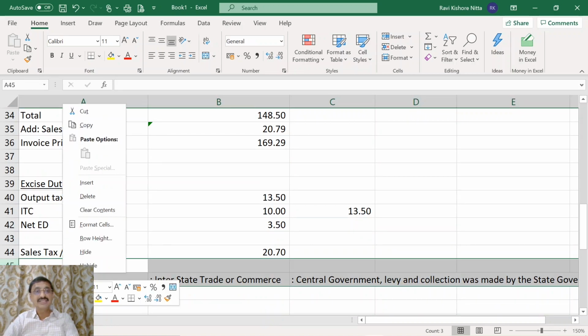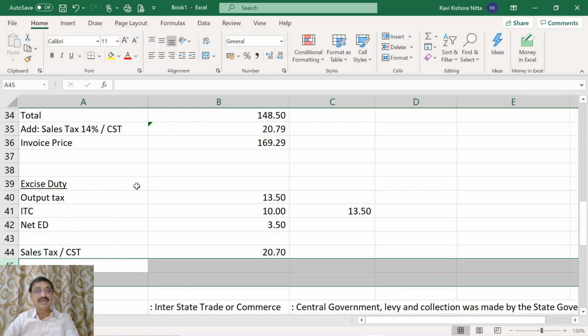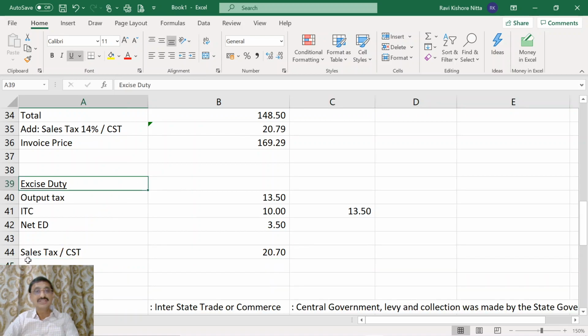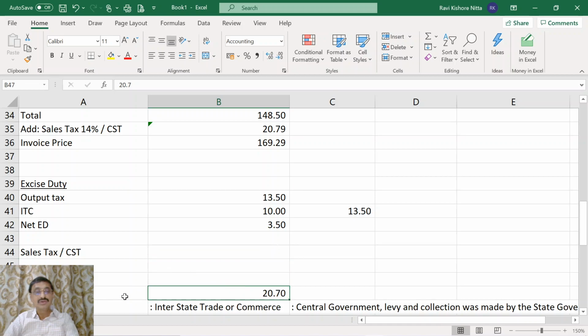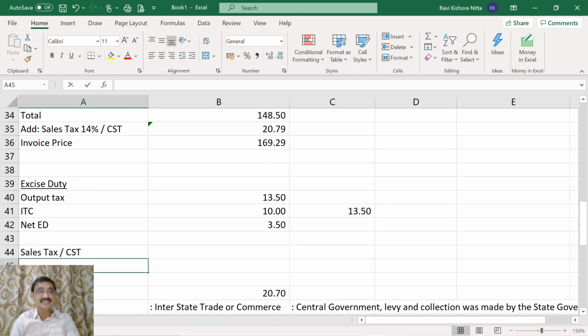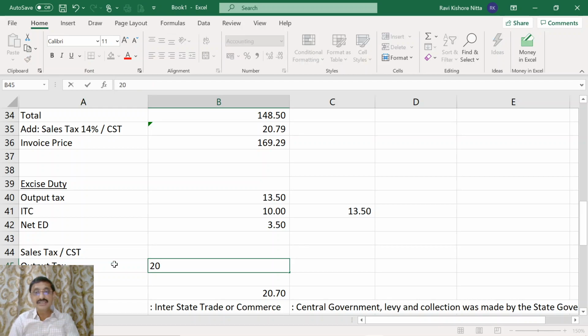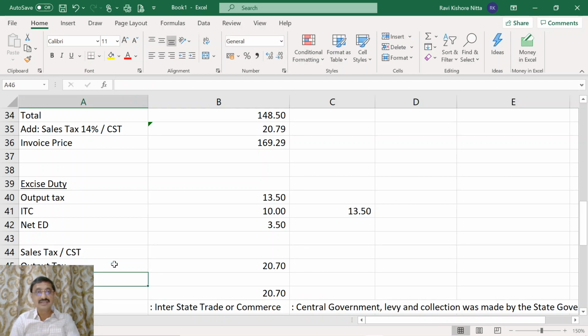Now in the preceding example, the manufacturer A was the first person, so this fellow did not have any ITC. The output tax was 20.7. There was no ITC because that was the first place where the item is sold.